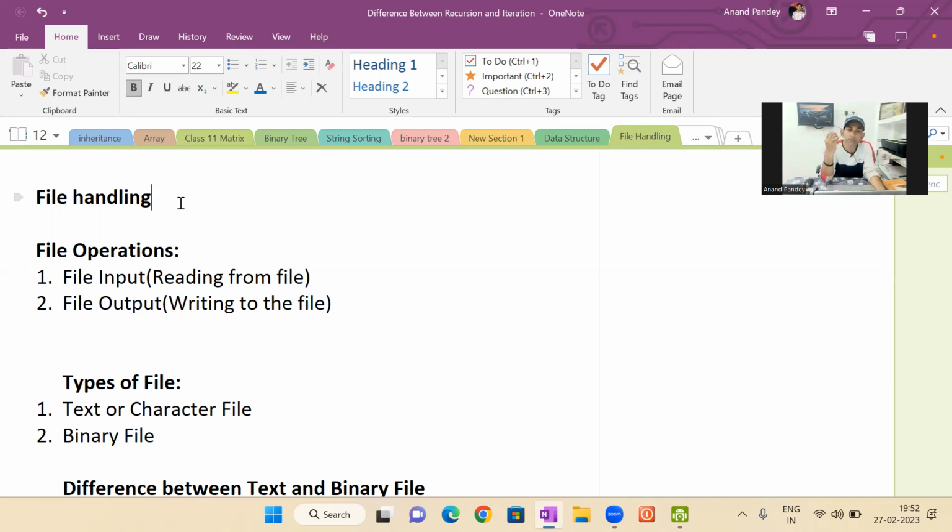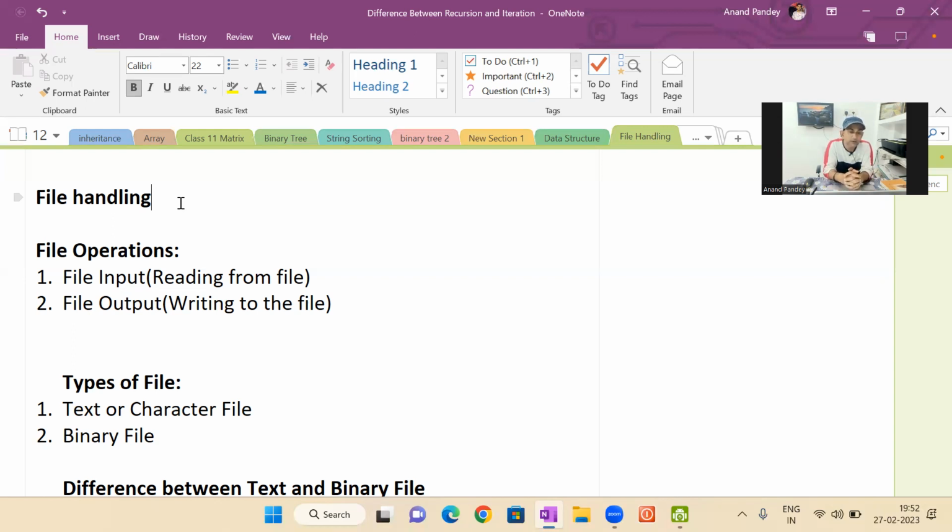Nothing is stored permanently, which means if you want to get that data afterwards, you cannot get it. Whatever you have entered as input and whatever you get as output, nothing is stored anywhere. Everything is temporary. It is stored in primary memory, that is RAM, and when you close your program, that data will be destroyed. Nothing is permanent until the program is running. So we have done such programming.